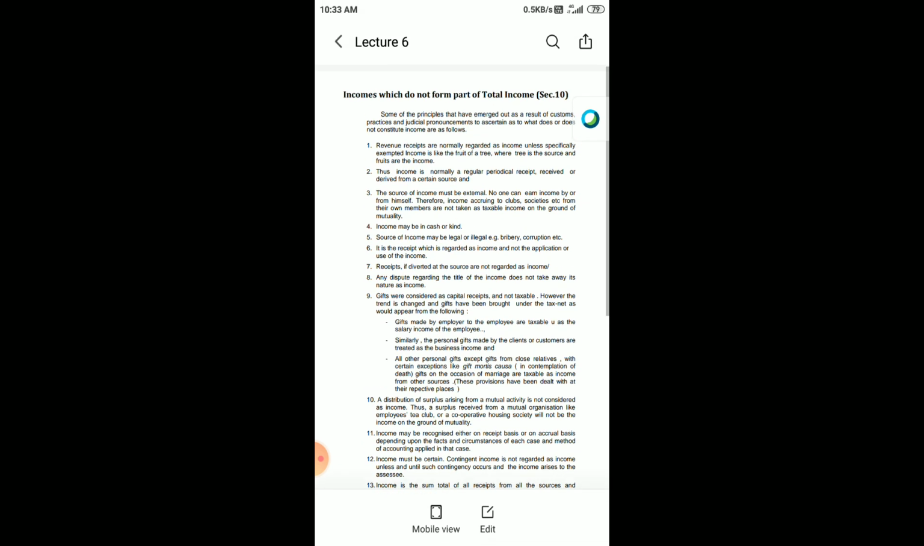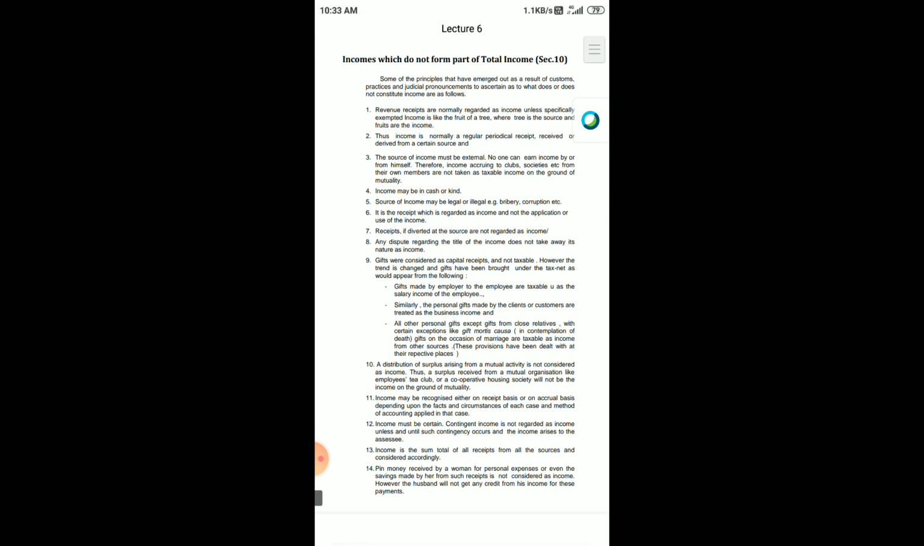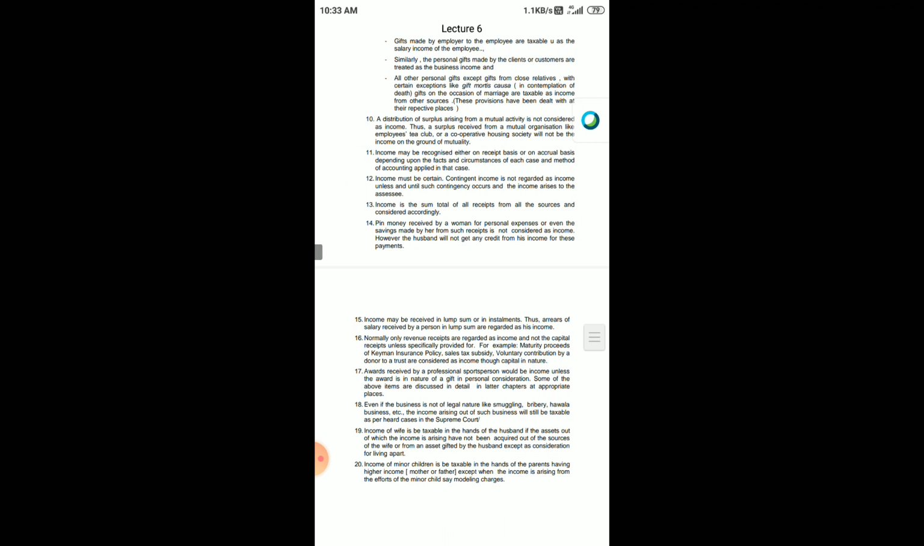So these are the various types of income which we have seen in today's class. There are totally 20 different types which are treated as income as per income tax.